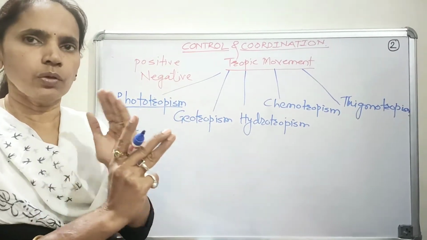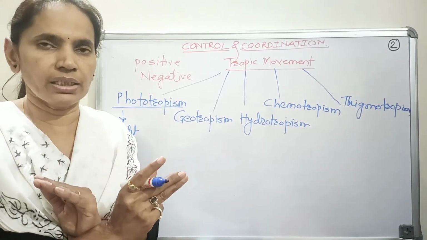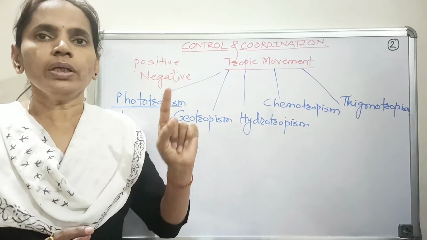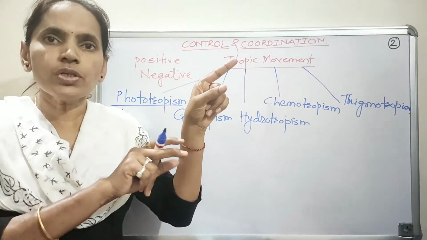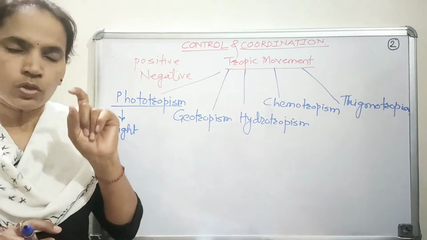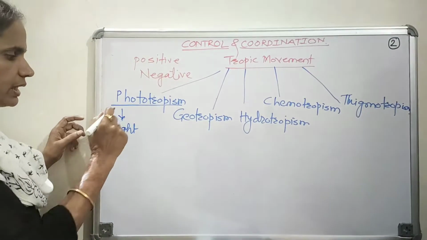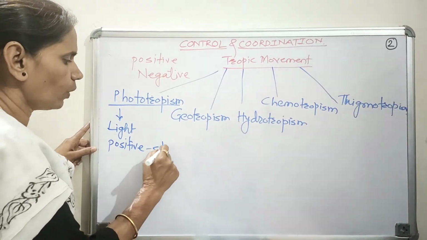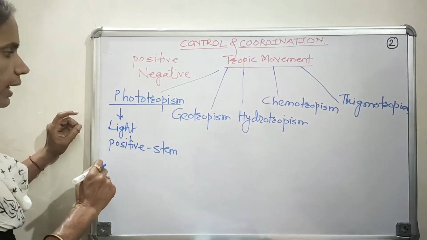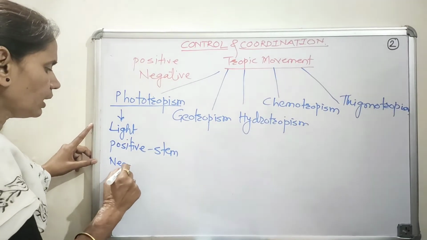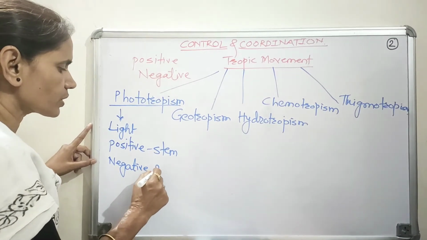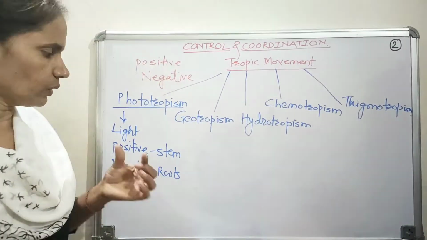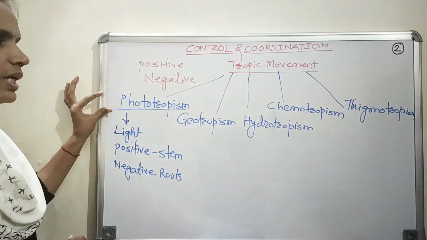Now just rotate that flask in the opposite direction. Again after a few days you will observe that the stem will grow towards the light and the roots will grow away from the light. So positive phototropism is observed in case of the stem or the shoot system of the plant, while negative phototropism is observed in case of the roots. So the movement of the plant in response to light is known as phototropism.